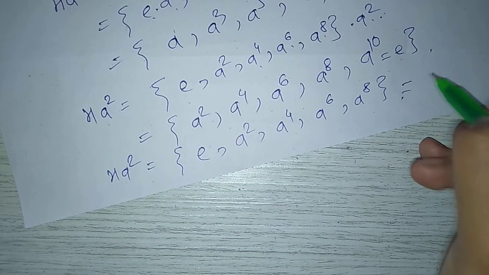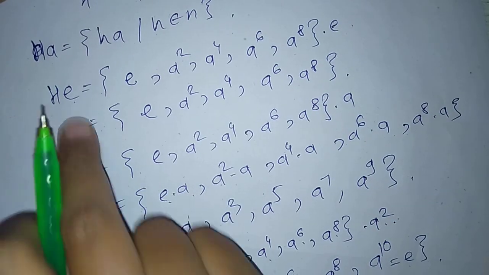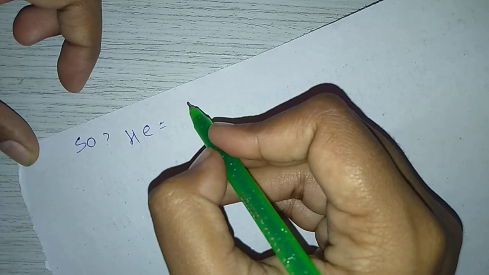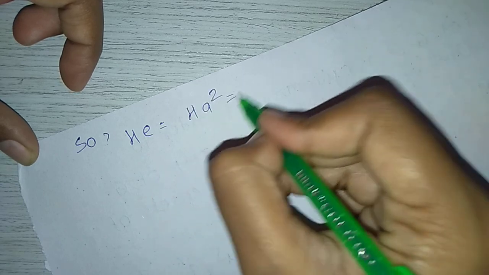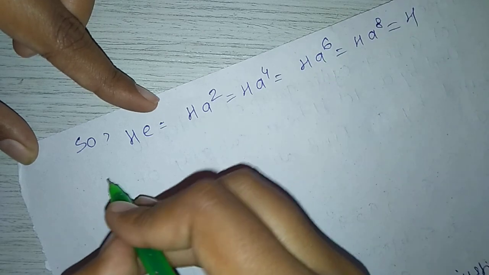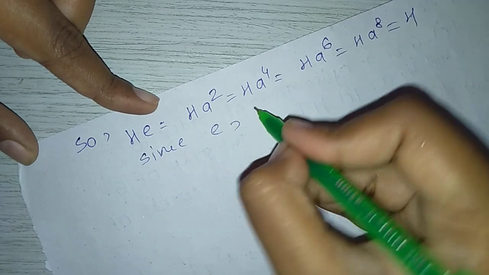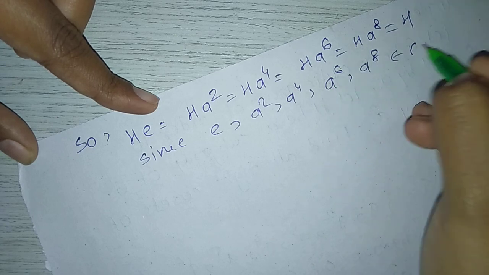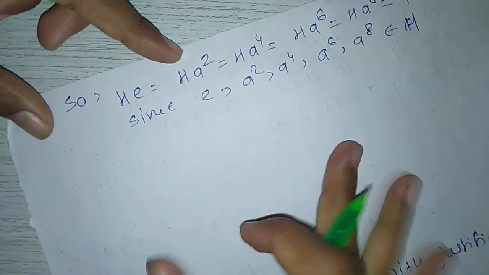So Ha squared equals H. Similarly He equals H. When we calculate Ha cubed, we get Ha. So He, Ha squared, Ha to the 4, Ha to the 6, Ha to the 8 equal H, since {e, a squared, a to the 4, a to the 6, a to the 8} belongs to H. That's why it is equal to H by properties of cosets.